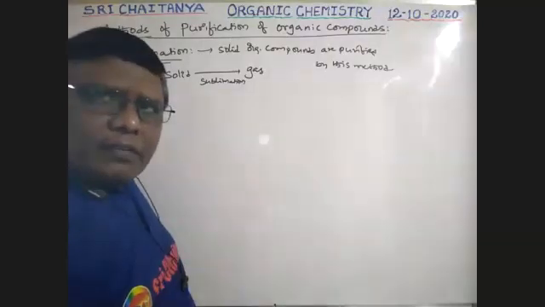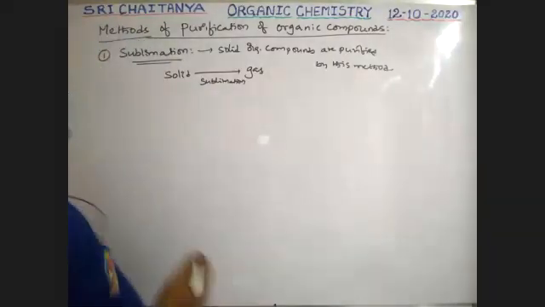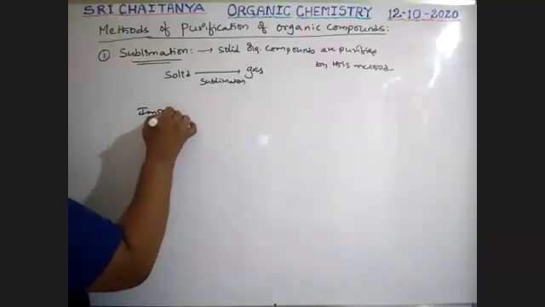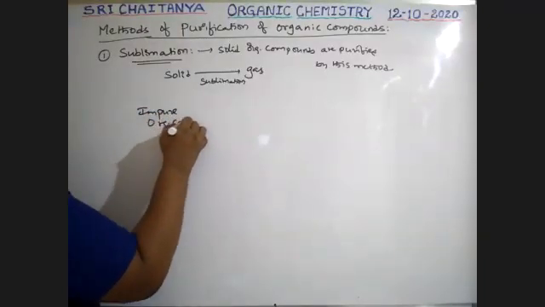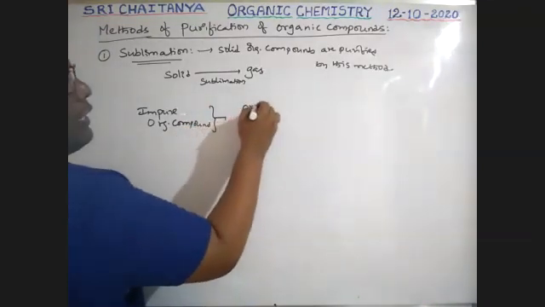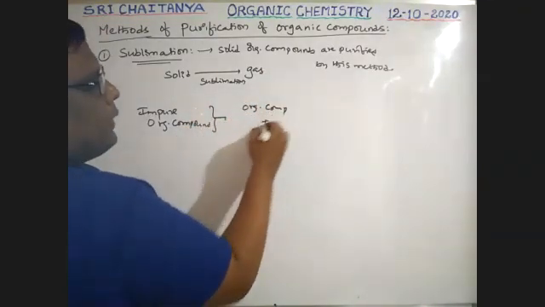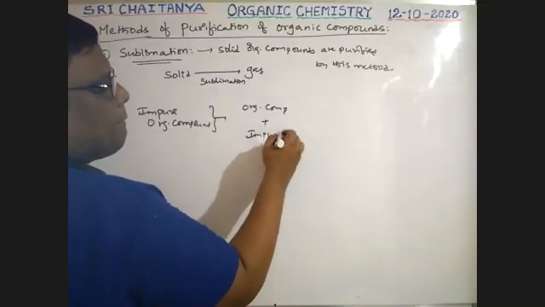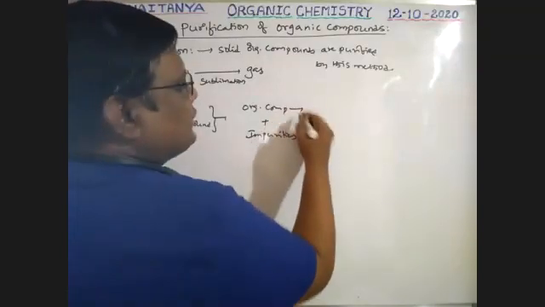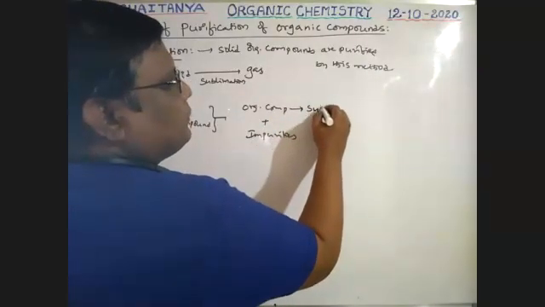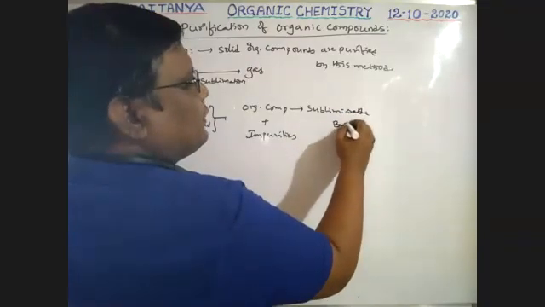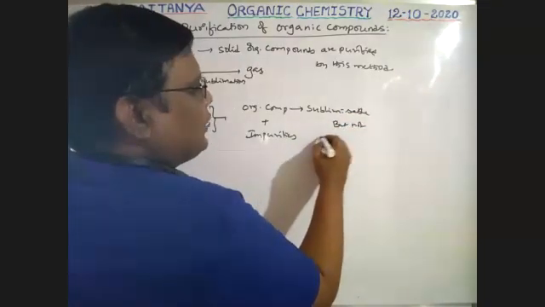So when, sir, when is it possible? See here, this is our impure organic compound. It has organic compound plus impurities in it. The organic compound is sublimizable but not the impurities.